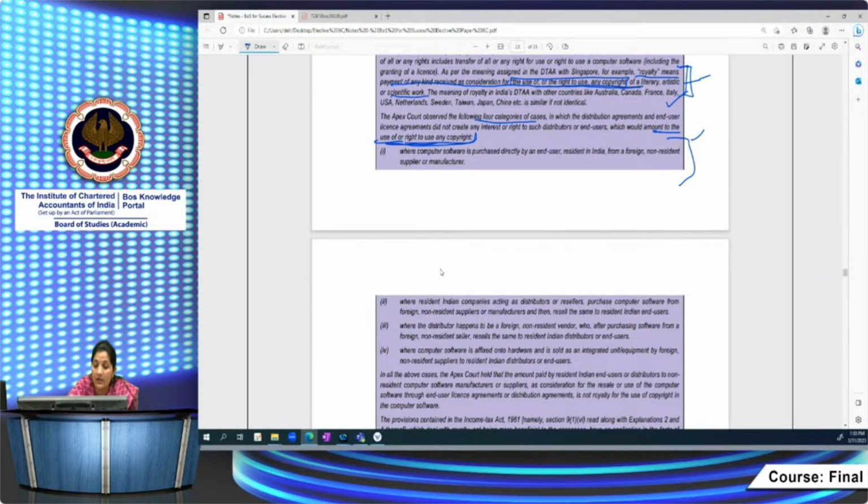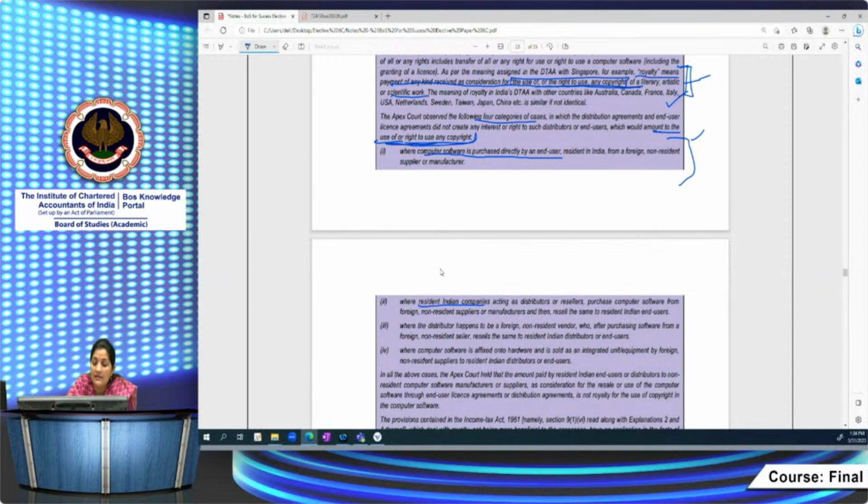What are these cases? They are basically sale or purchase cases. First is where computer software is purchased directly by an end user. I am an end user, I purchase some computer software from a foreign non-resident. Then you need not pay, because I am using it. I don't have any right to use any copyright, I am just using it for my purpose. Then it would not be said that you have a right to use any copyright.